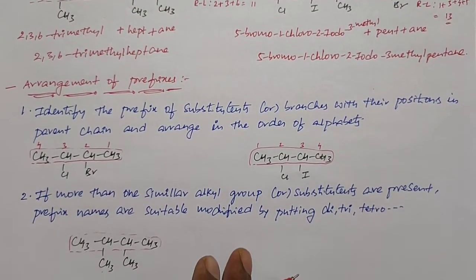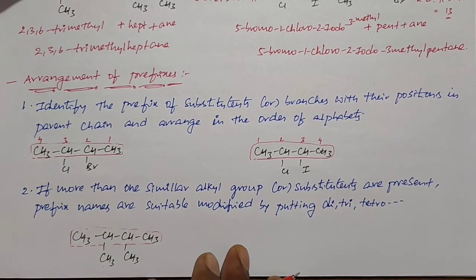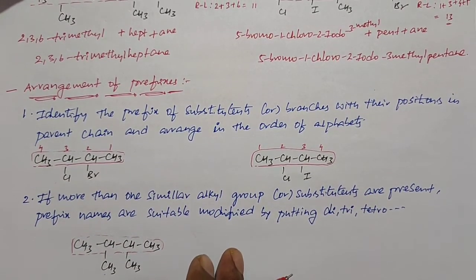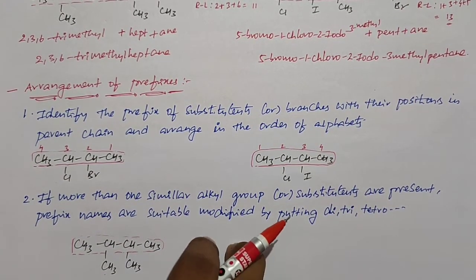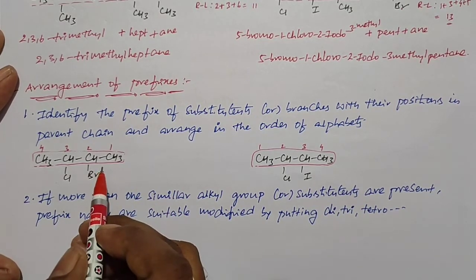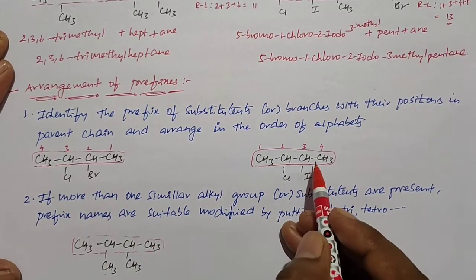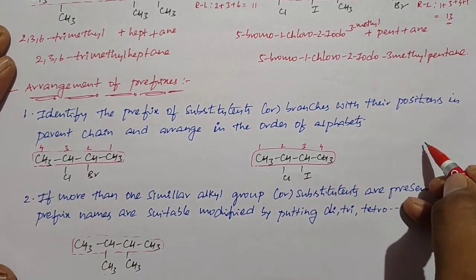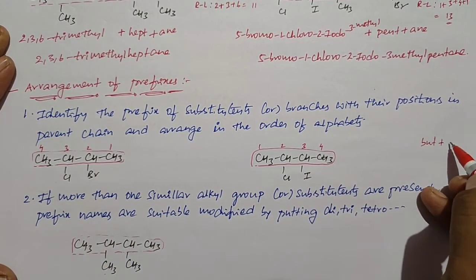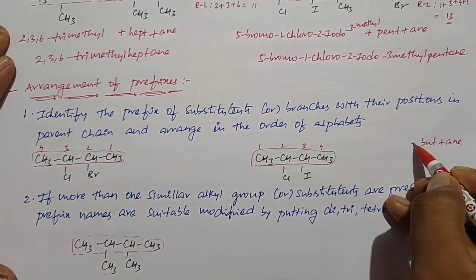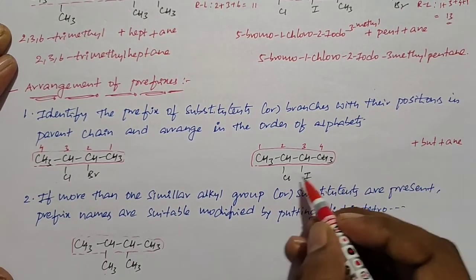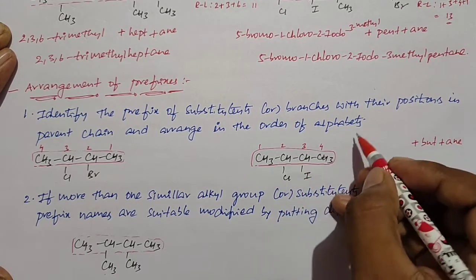Okay, next one. This example is already repeated in the previous one, so that's why I didn't explain this one. So we will directly go for this one. The root word is but, primary suffix is "-ane", secondary suffix absent, primary prefix is absent, secondary prefix 2-chloro, 3-iodo.